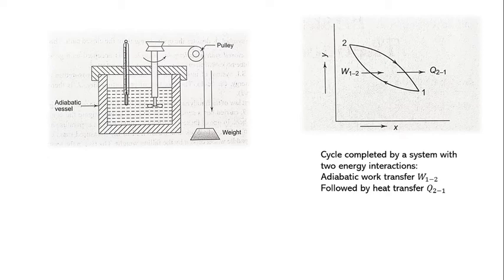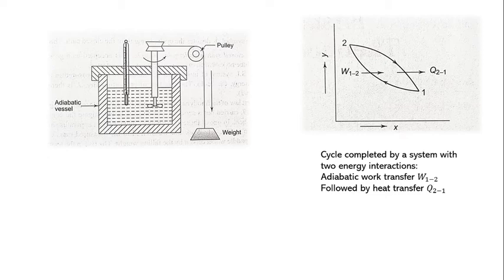The system thus executes a complete thermodynamic cycle which consists of a definite amount of work input, W12, to the system, followed by the transfer of an amount of heat Q21 from the system.